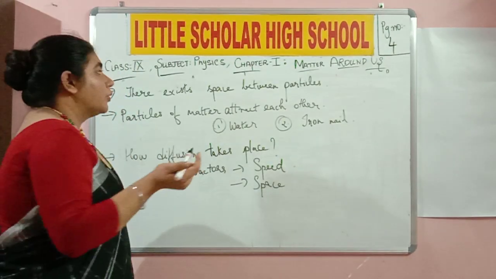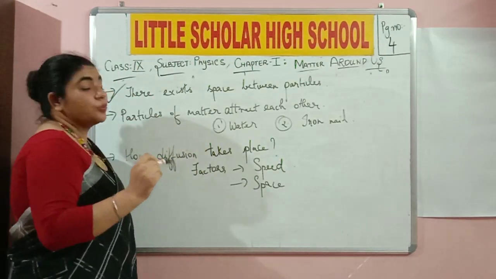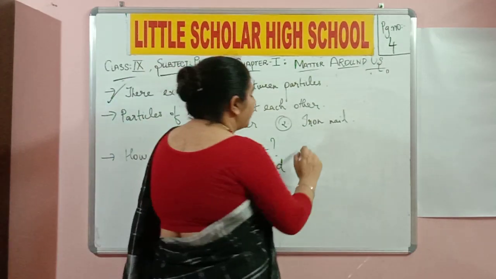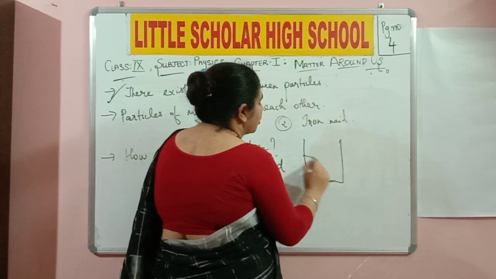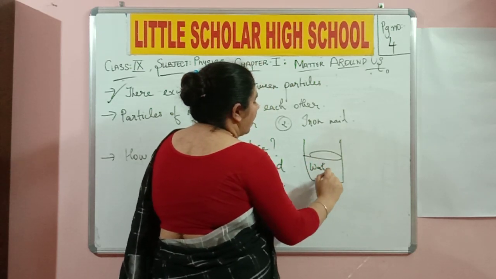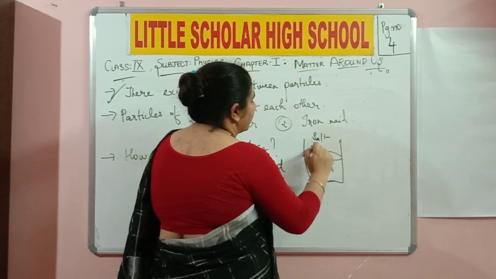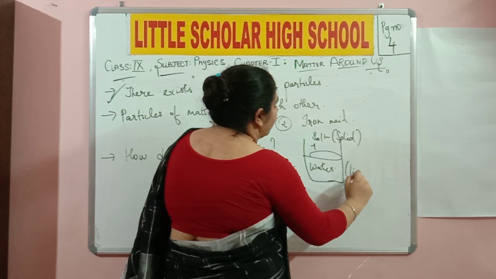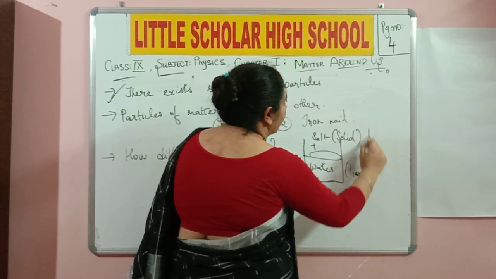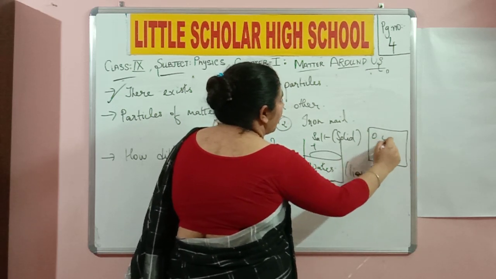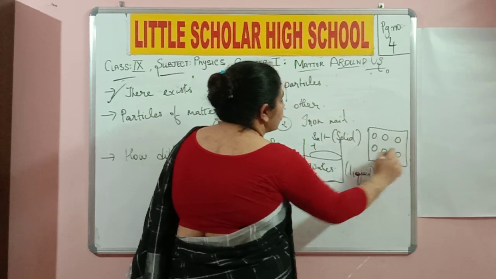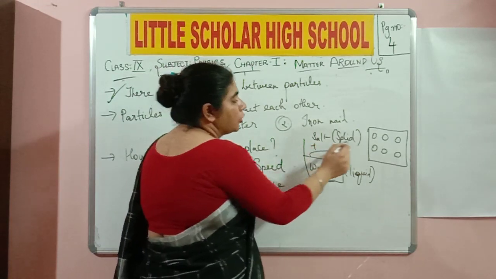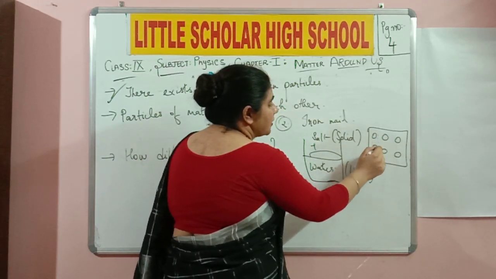So now we are going to learn about another point which states that there exists space between particles. If I take a container over here which contains water and I add salt to it, salt is solid, water is liquid. Now let's discuss the molecular arrangement of water. It is going to have certain spaces between them. So once I add salt to water, the salt particles are going to enter the space which is present between the liquid molecules.